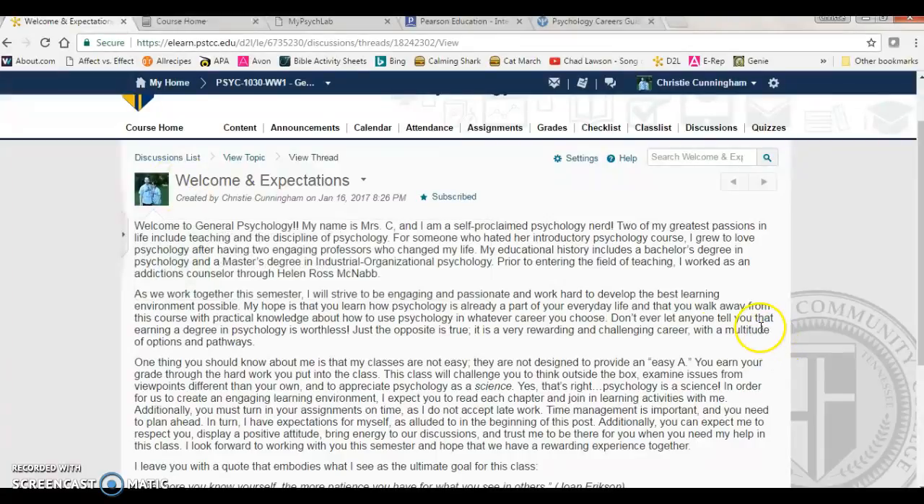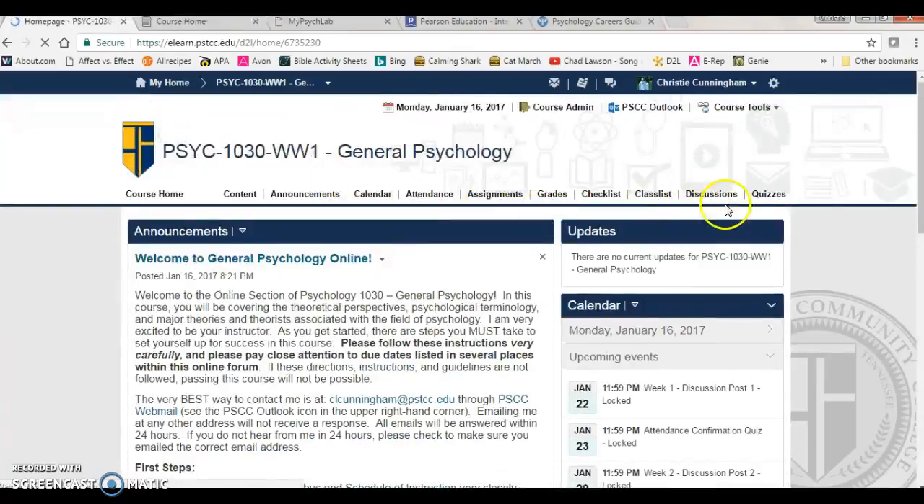So we will be communicating with each other through the discussion post, through the announcements page, and then also you can count on me to respond to email. Your lifeline to me is this PSCC Outlook right here. That takes you directly to Outlook email, and that is the most direct way to contact me. Let's take a look at a few of the features you're going to be required to use in D2L, and we'll compare those to what you're using in MyPsychLab. And last but not least, I want us to take a look at a sample discussion post so that you know what's required of you.